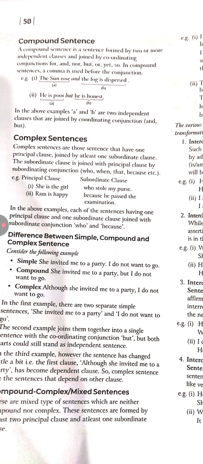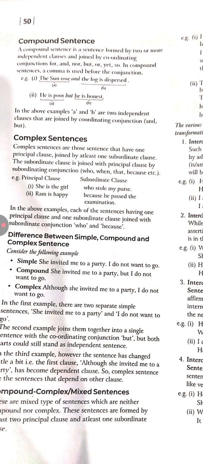If you are adding two clauses or two sentences together while using these conjunctions, then it will be called a compound sentence. We can see the example here: the sun rose and the fog dispersed. He is poor but he is honest. So but is a conjunction here. So these are independent clauses joined by coordinating conjunctions. We already studied the coordinating conjunctions.